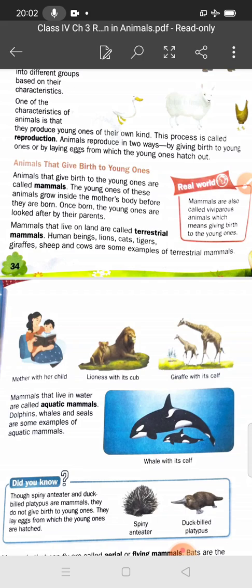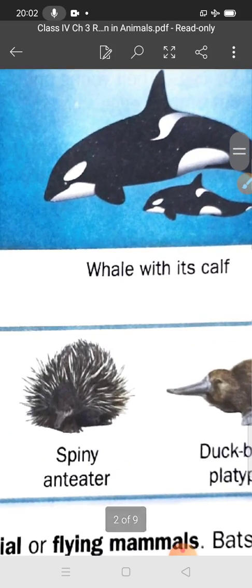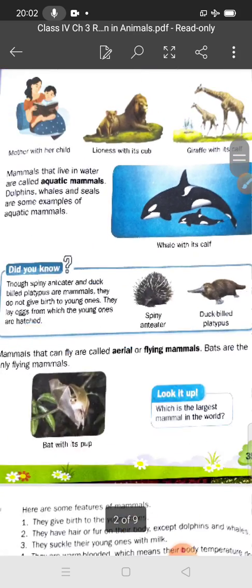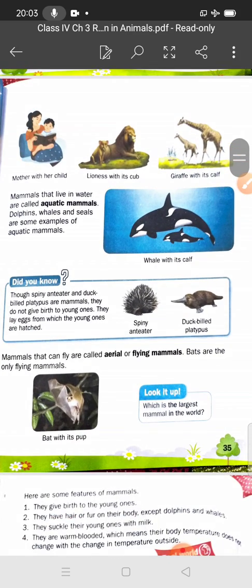And you know there are also mammals that live in water, for example whales, dolphins, and seals. They are the aquatic mammals. They give birth to their young ones. You can see the diagram also: whale with its calf. So animals that live in water are called aquatic mammals.